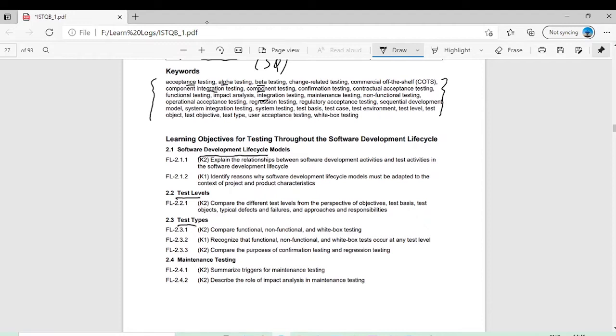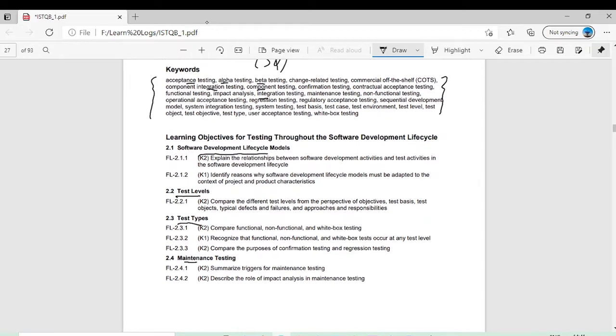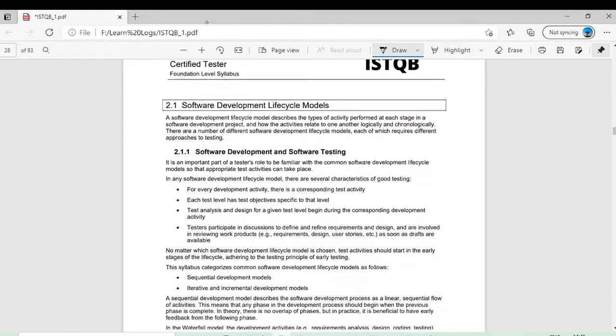Then we have different types of testing. This topic will also be covered in chapter number 2, and maintenance testing will be the last topic. So let's start chapter number 2 officially.